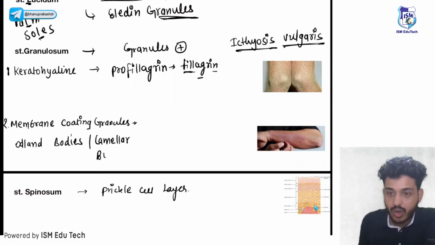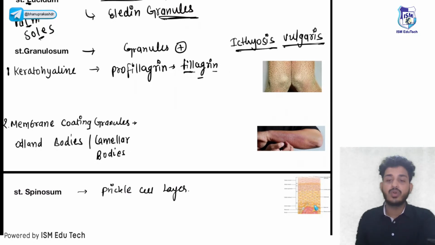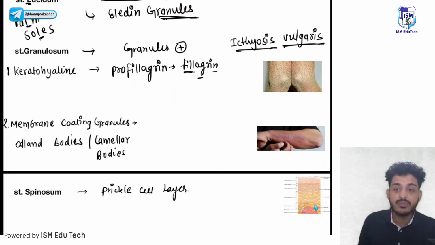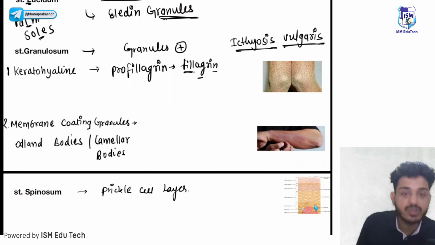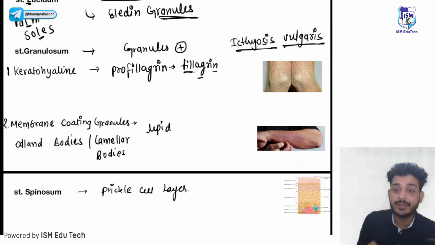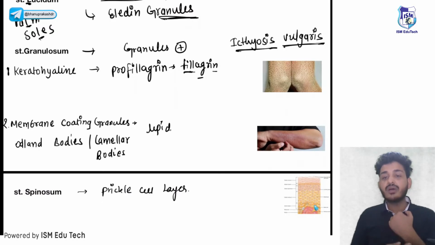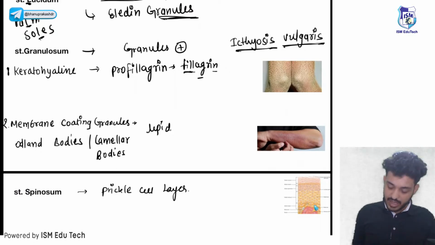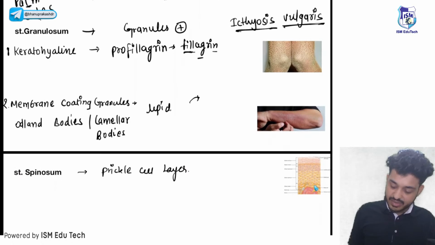They are also called Odland bodies or lamellar bodies. The function of Odland bodies and lamellar bodies is to generate lipids. If there is a decreased amount of lipid, there will be dryness, and due to that dryness, a disease will occur that is known as winter eczema.